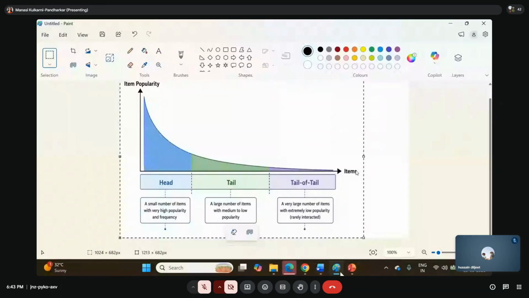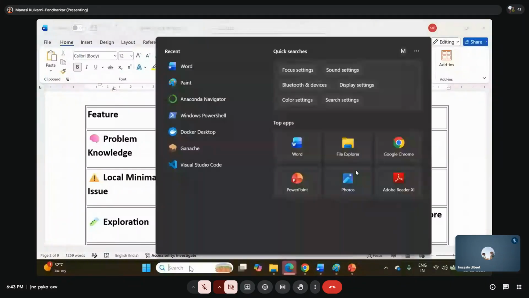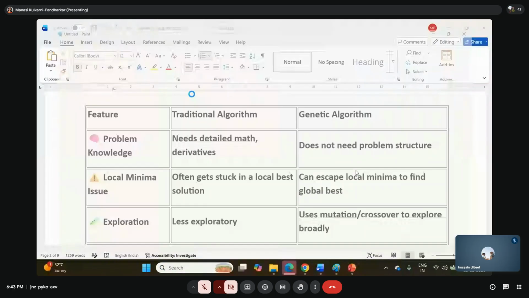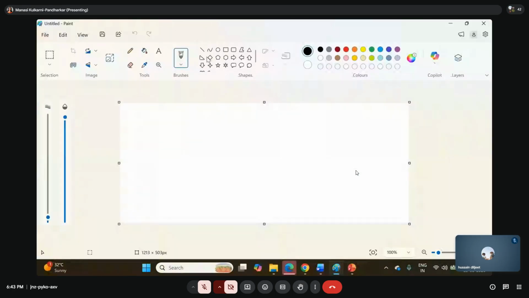I'll give you the example, just a minute, of this one. So what is a local minima and global minima? I'll just let you know. Okay, you are, what you can say, on the top of the mountain.